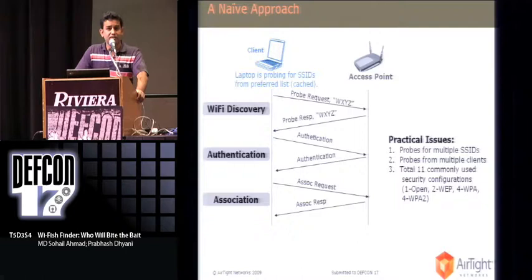The approach is not really scalable to handle probes coming for multiple SSIDs. The approach is also not scalable to handle probes coming from multiple clients. And then, of course, there are different 802.11 security configurations possible, which means the turnaround time to find out the security of a single SSID would be much higher if we use this manual approach. So then the question is how Wi-Fish Finder is different from this. And the answer is it is not doing anything different from this, but it is doing it smartly. All these steps are basically automated in Wi-Fish Finder.